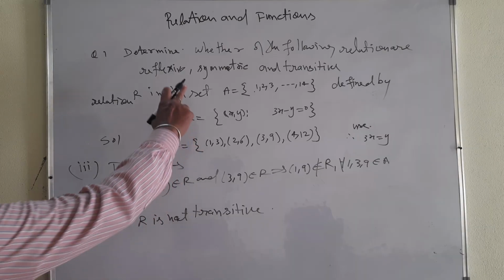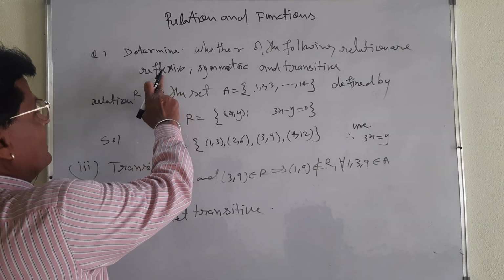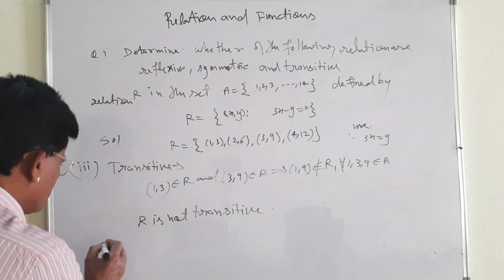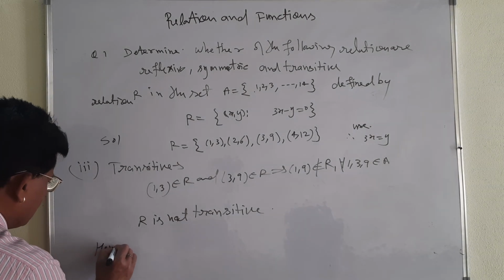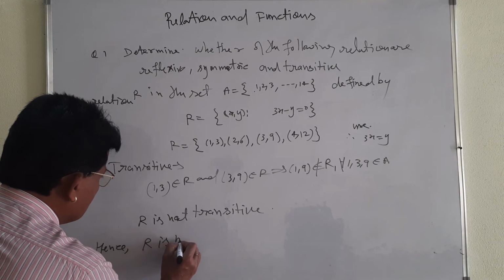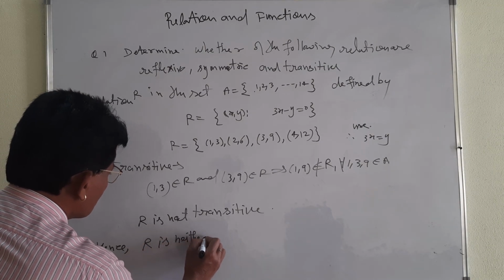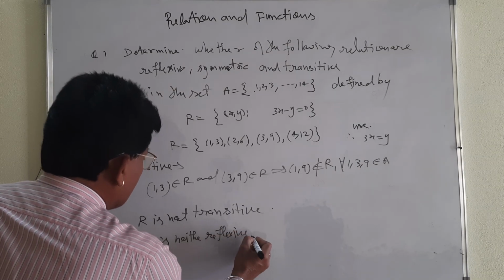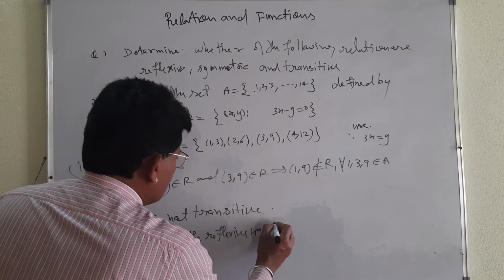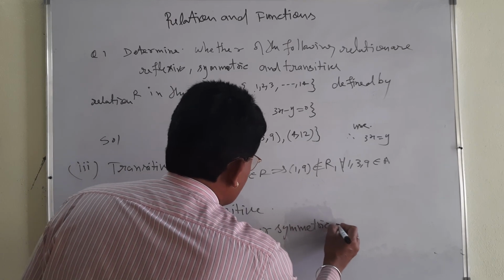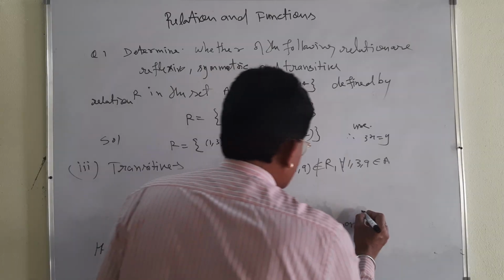What will you say? R is neither reflexive nor symmetric nor transitive. Therefore, hence, my dear student, you will write: R is neither reflexive, nor symmetric, nor transitive.